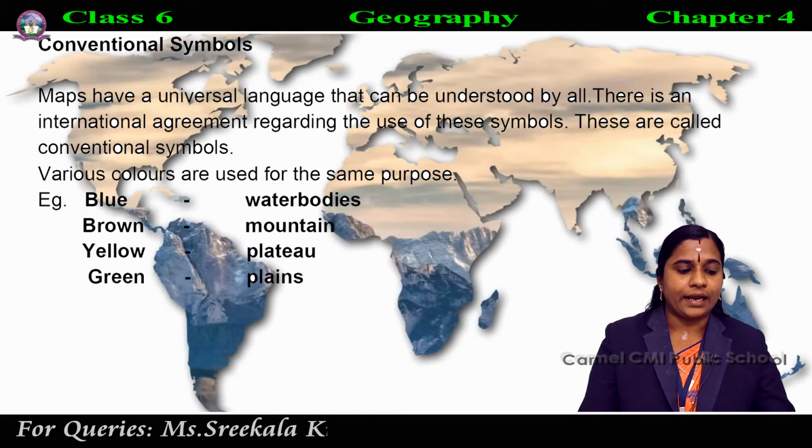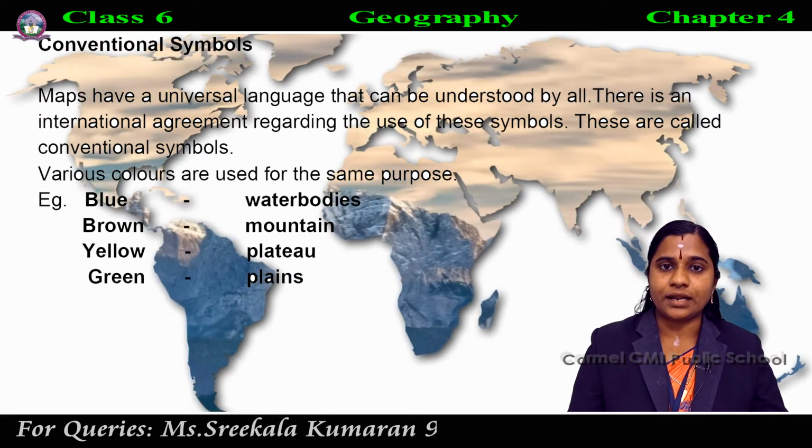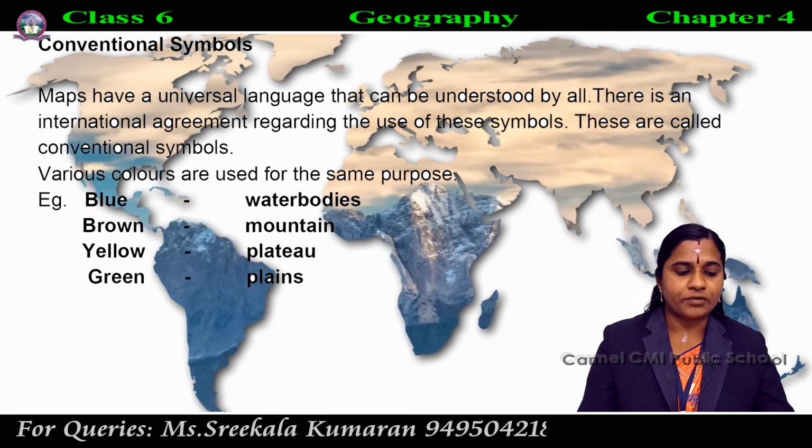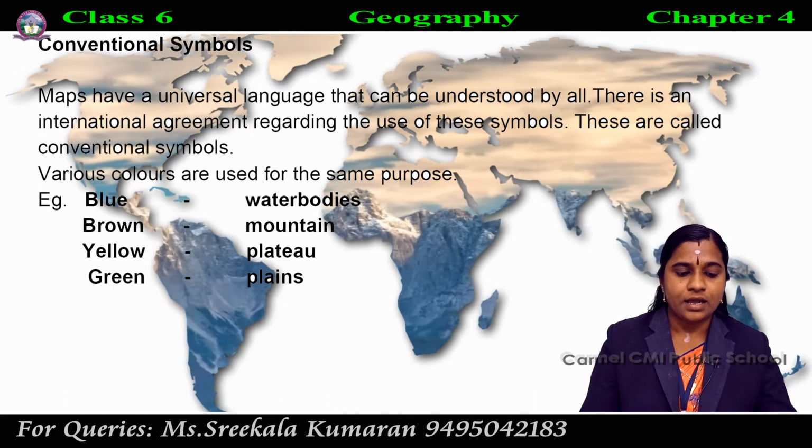Next topic, conventional symbols. Maps have a universal language.